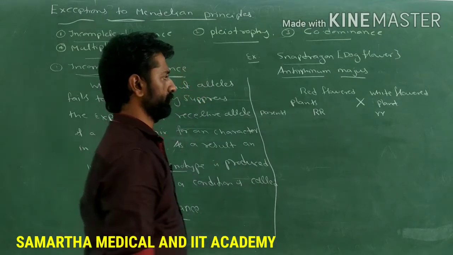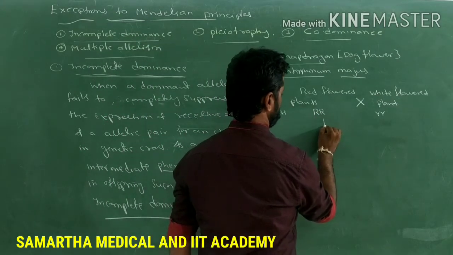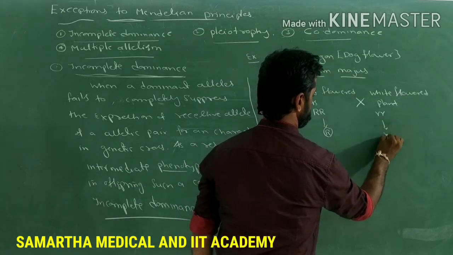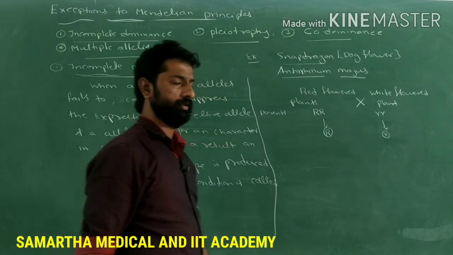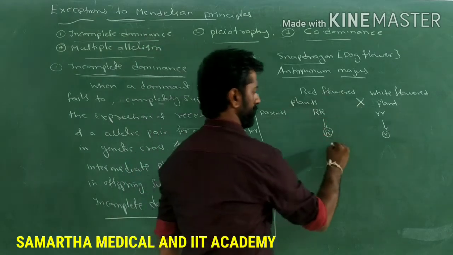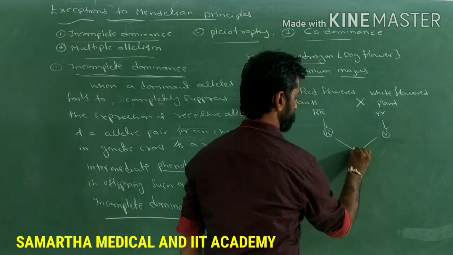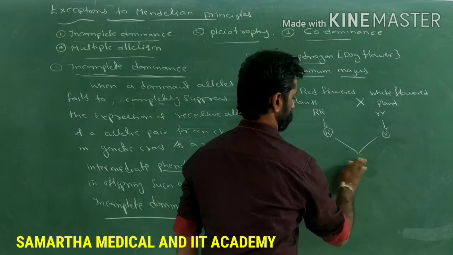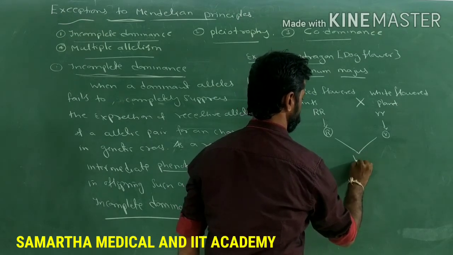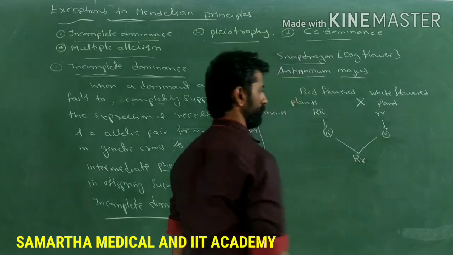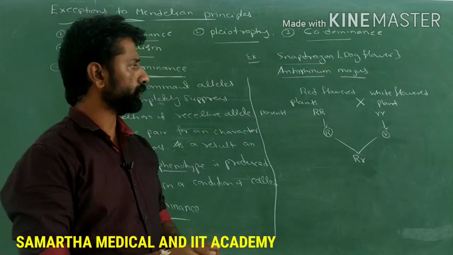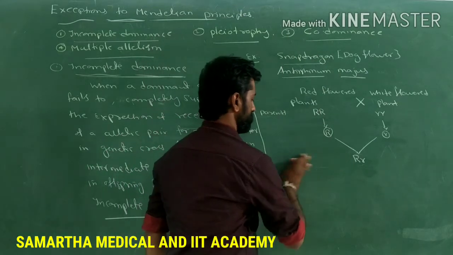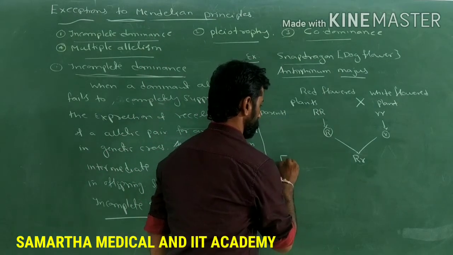Then when they produce the gametes, as a result of the cross between them, these gametes fertilize to produce the zygote. That zygote will have a combination of both the dominant as well as the recessive allele, and this generation is called the F1 generation.